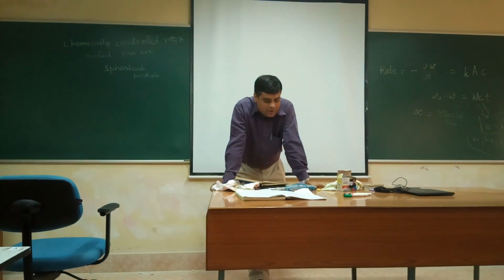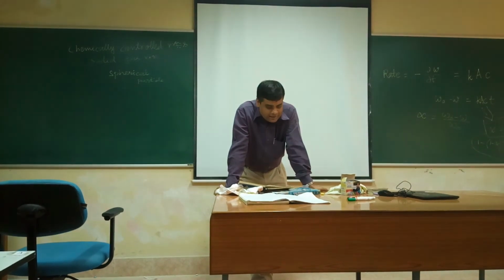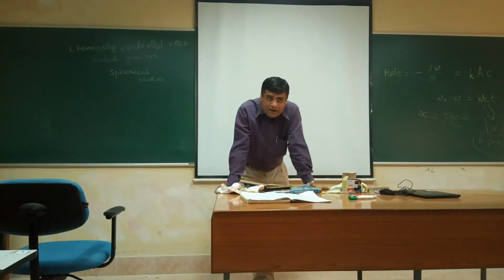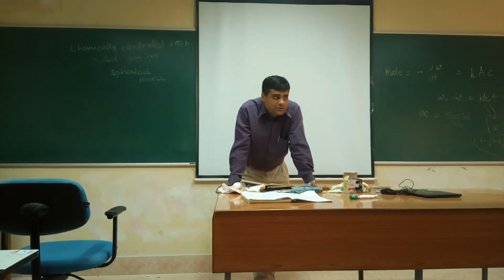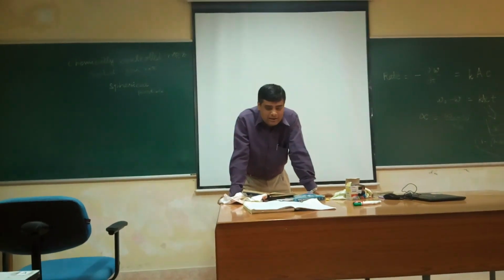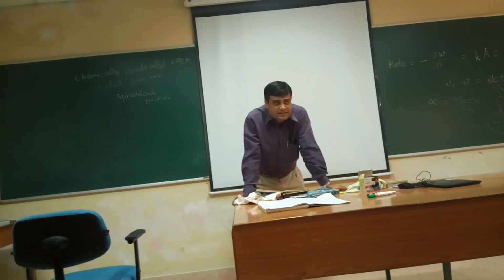And you have another equation: minus dW/dt equal to k over rho, integrating which you will get R naught minus R equal to kt over rho. So you just replace R and R naught.